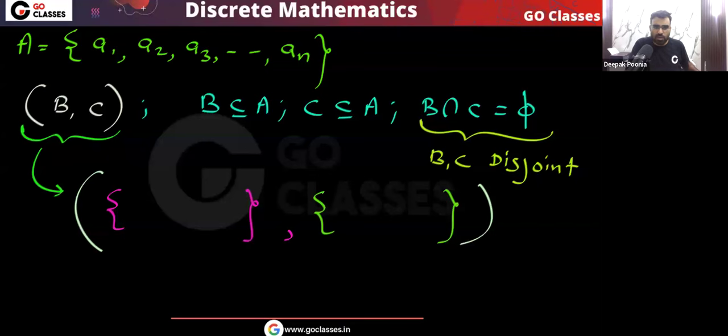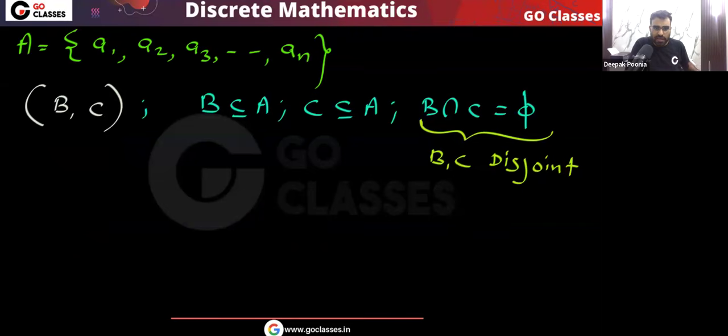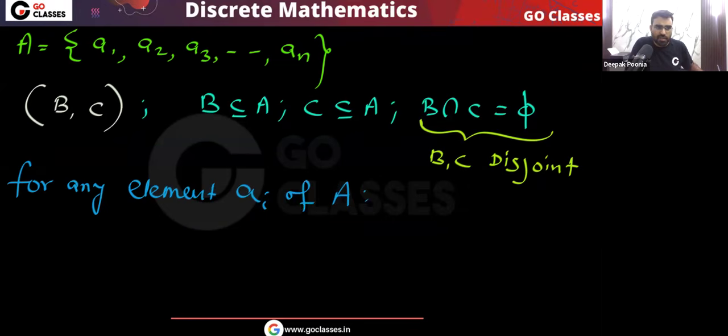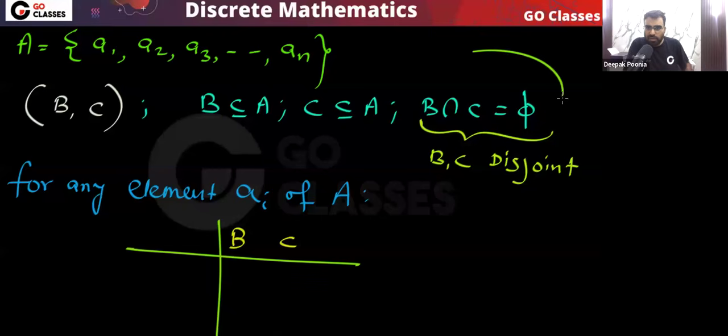Let's focus on this particular element, that is A1. For any element Ai of set A, let's see what choices this element Ai has. Will it go to B? Will it go to C? Will it go to both? Will it go to none? This is what we need to check. And remember one thing, we want that B and C should be disjoint.